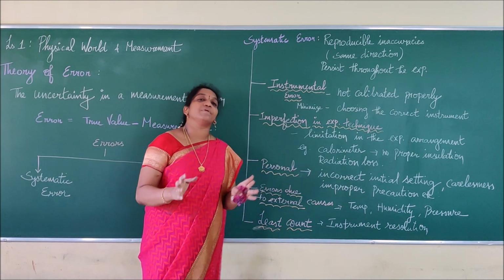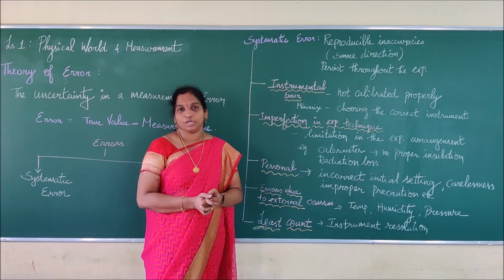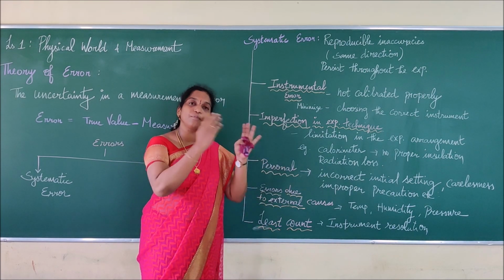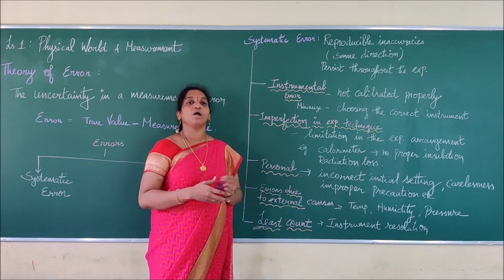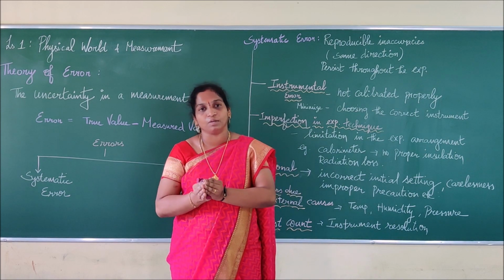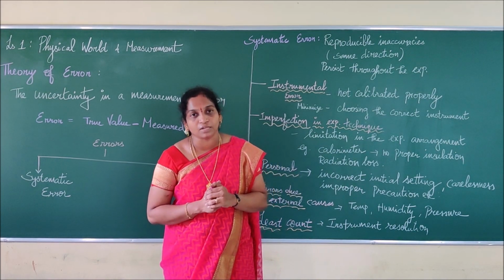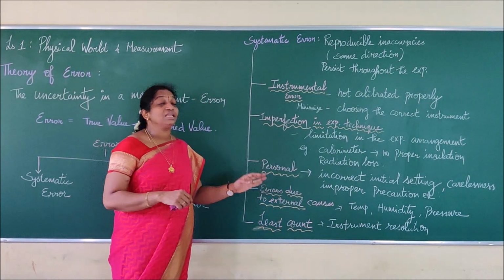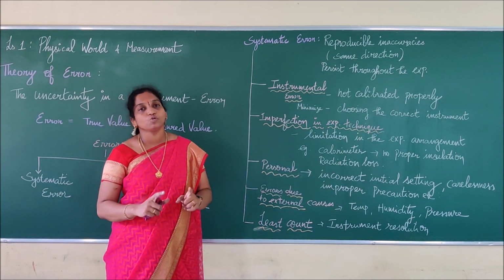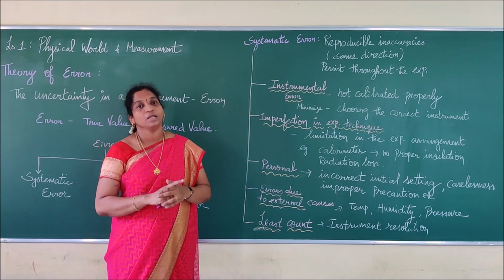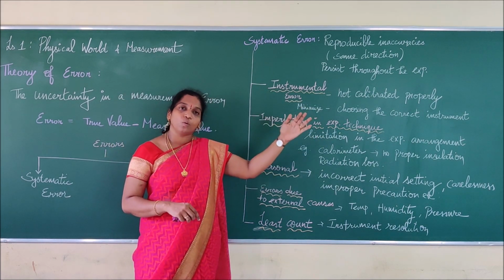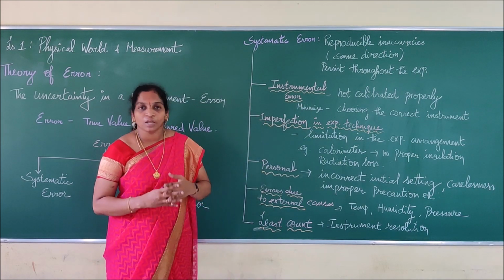It mainly depends upon the instrument resolution. Right? So if we have to choose a correct instrument for a proper reading, we want a reading in a very perfect manner, but I am taking a less resolved instrument, then that type of error is said to be what? It is called least count error. So we have to minimize this error by choosing a properly resolved instrument. Then only we will get an accurate value that will be very near to what? The true value. Can anyone understand?